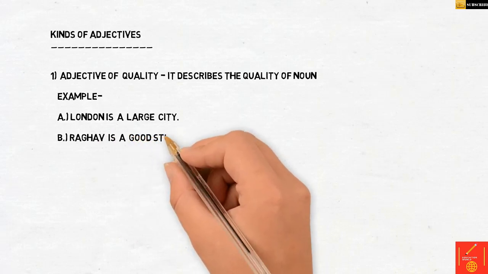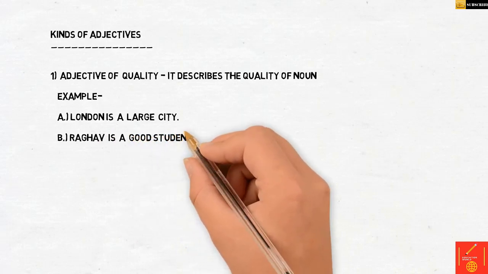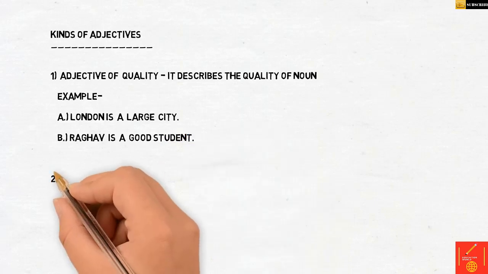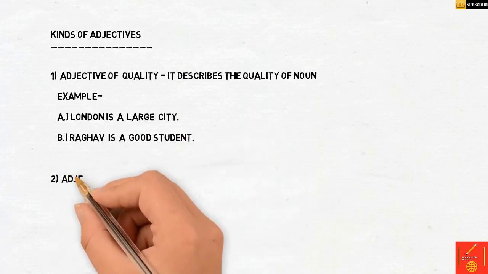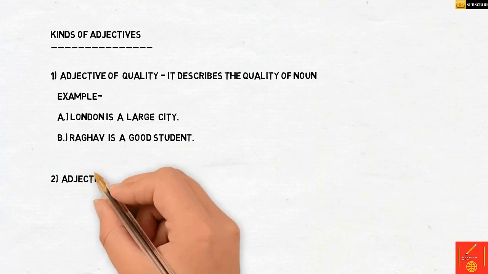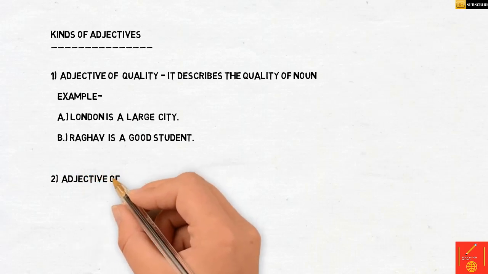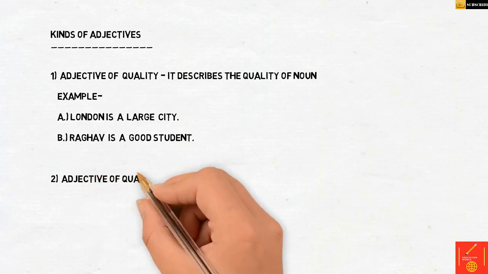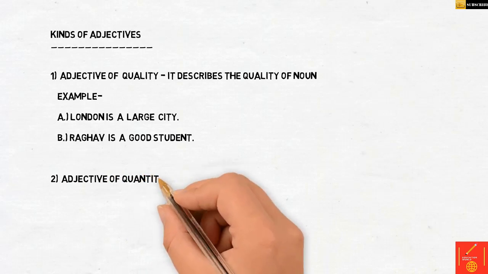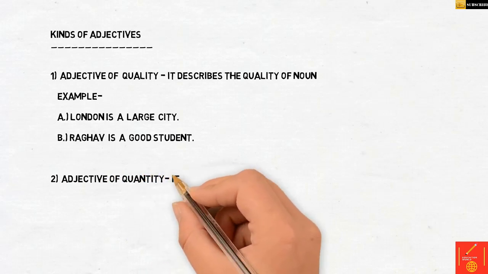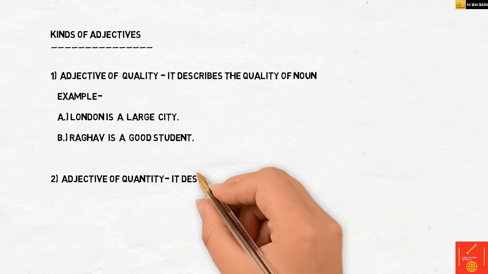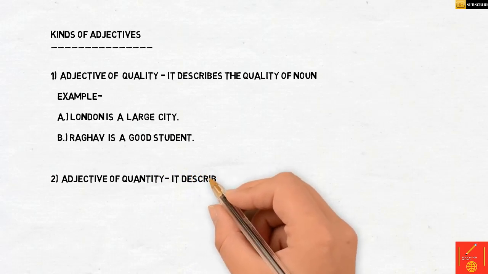The second one we have is adjective of quantity. This tells us how much. Some children do get confused between quantity and number. Quantity means how much. This can be some, more, few, enough. These are examples which tell you of the quantity. It does not tell you the exact number.